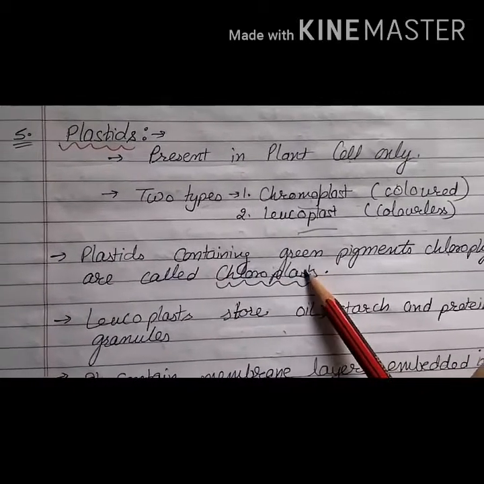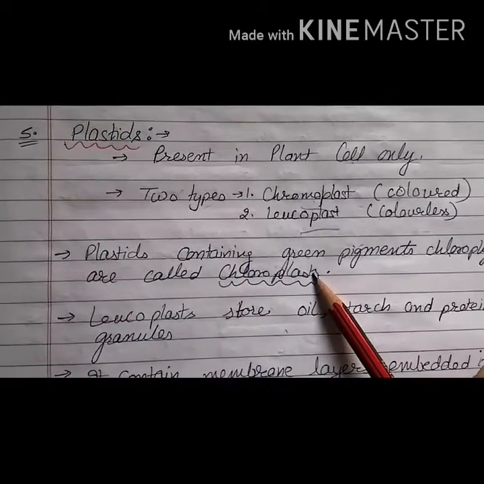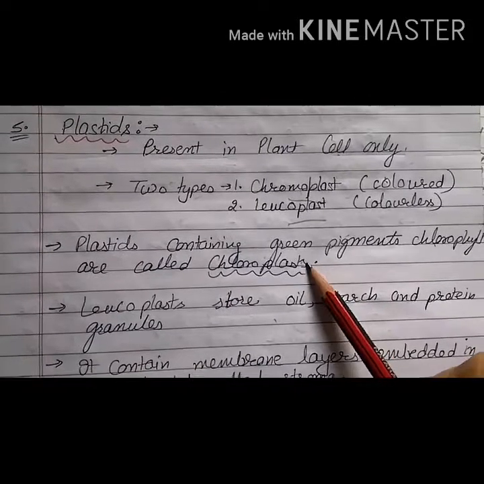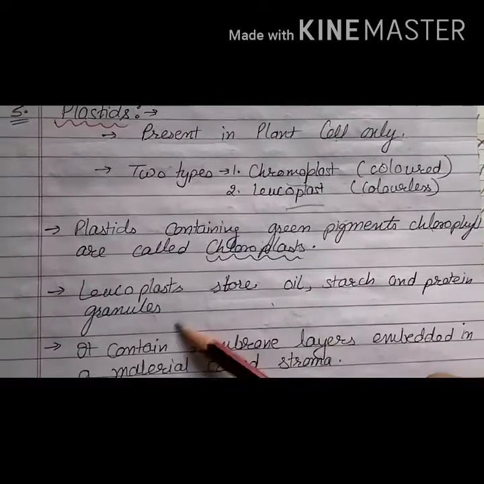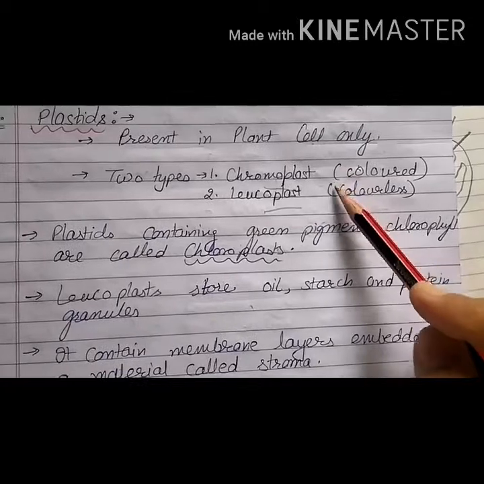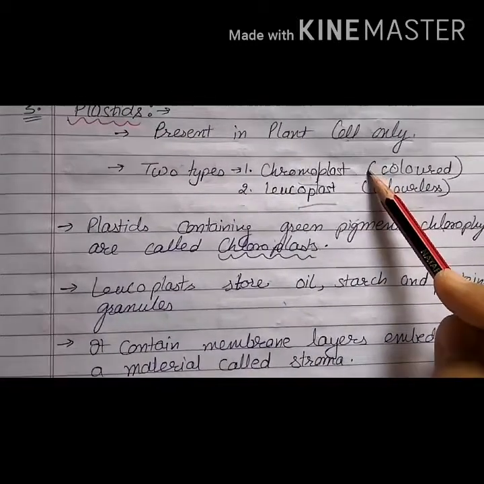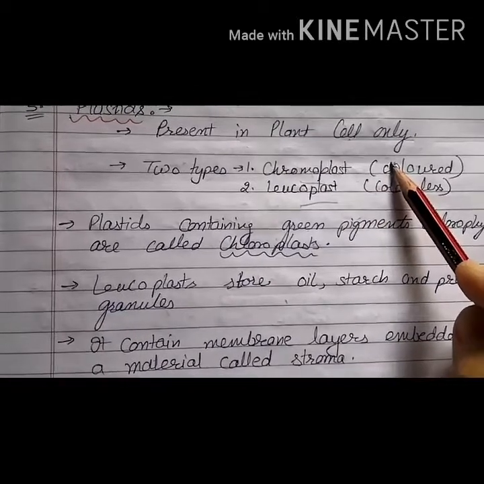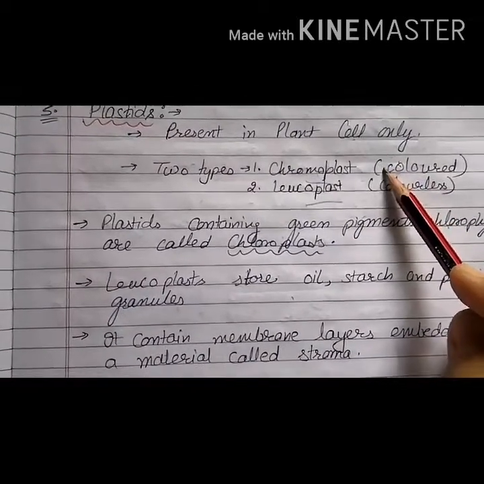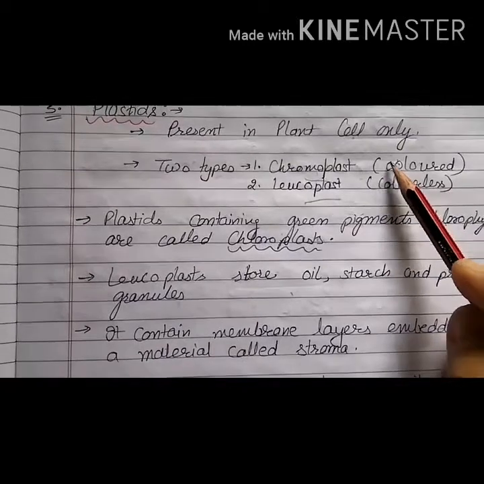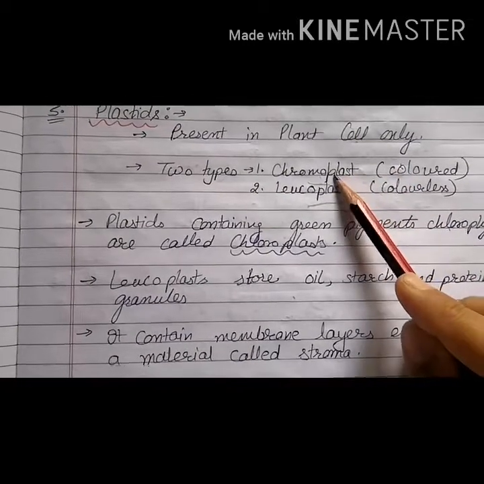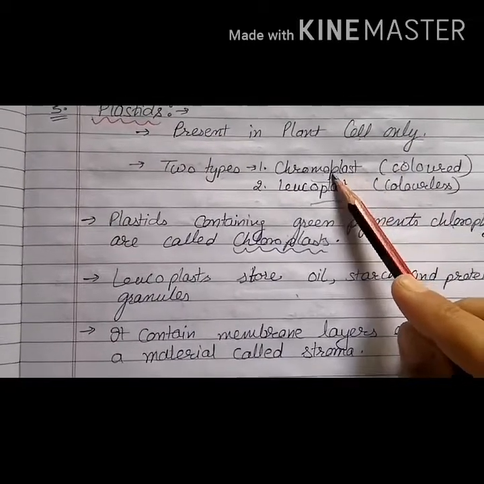And you know these chloroplasts or chlorophyll, where are they present? In the green part of the plants, that is leaves, green stems and all. Then leucoplasts, what is the function of these colorless plastids? You might have understood that the function of colored plastids is to provide color to the part of the plant. For example, if a plant has yellow colored flowers, then its petals will be having which plastid? Yellow colored chromoplasts.